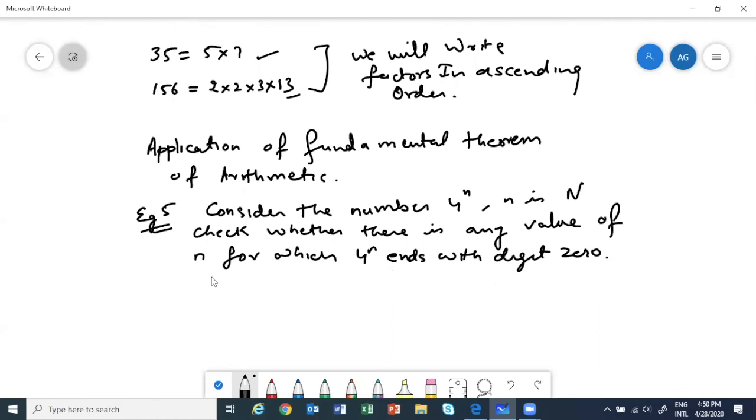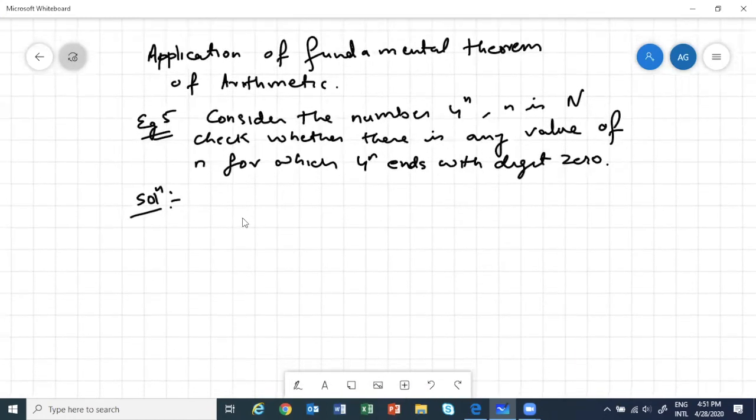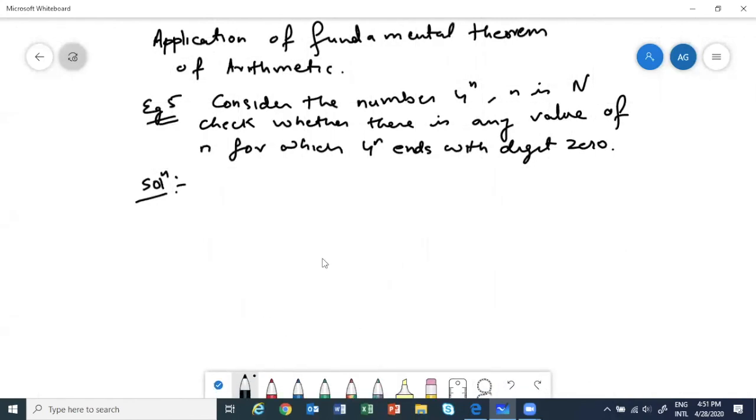Okay. So we have to check: is there any power of n for which 4 power n ends with a 0? See how we will use the fundamental theorem of arithmetic. Let's talk about 4 power n. If we want to prime factorize it, it can be written as (2 into 2) whole power n, correct? So only 2 and 2 are the factors.